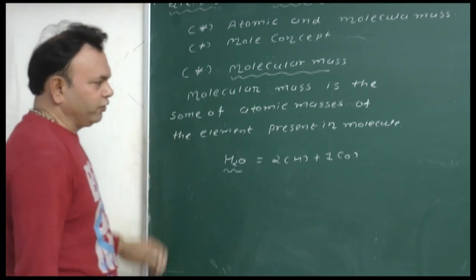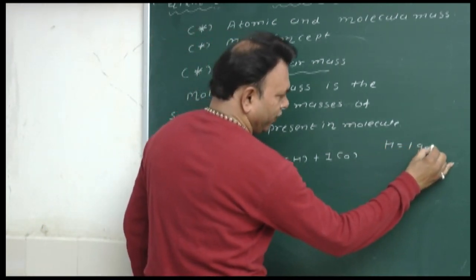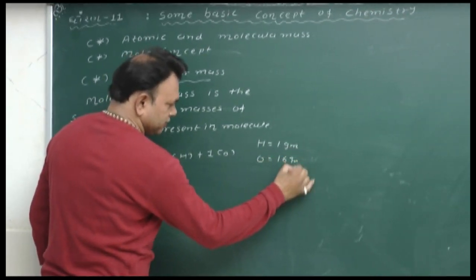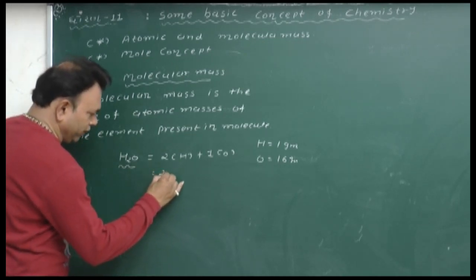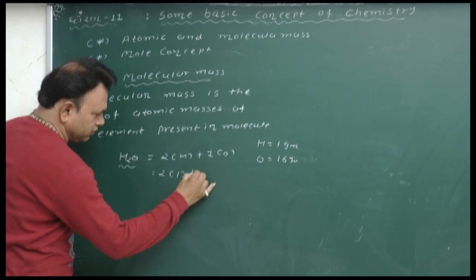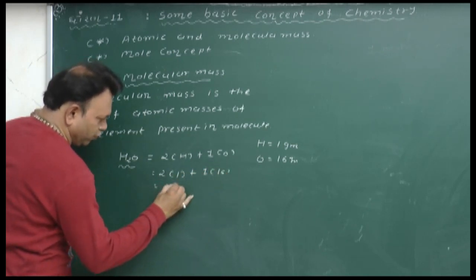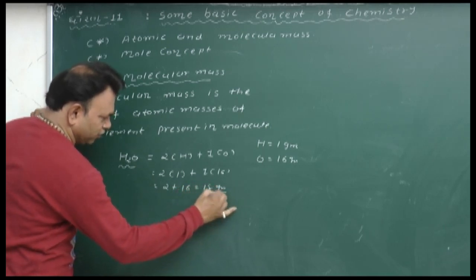We know the mass of hydrogen is 1 gram, oxygen having 16 gram. So counting the mass of H2O, 2 into 1 plus 1 into 16. So 2 plus 16 is equal to 18 gram. It is the mass of water.